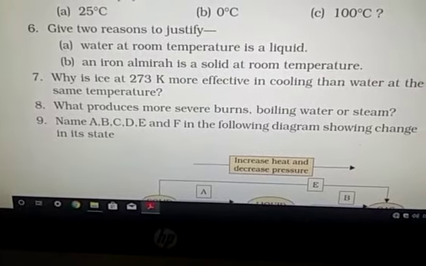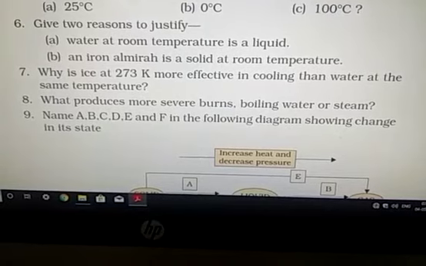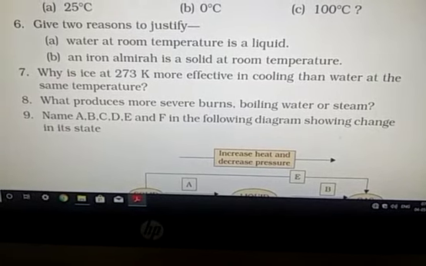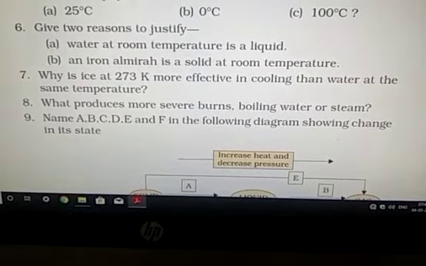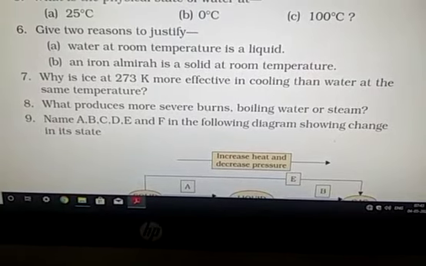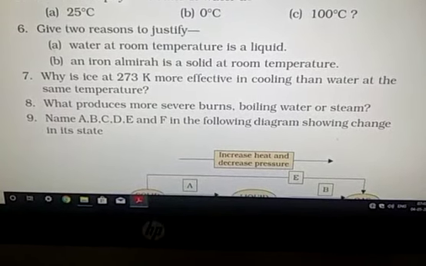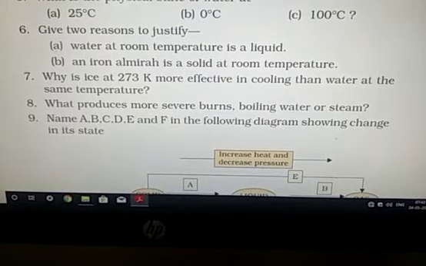Now question number 8. What produces more severe burn, boiling water or steam? Boiling water has a temperature of 100 degrees Celsius and steam is at the same temperature also, but in comparison to boiling water, steam has more energy equal to latent heat of vaporization.